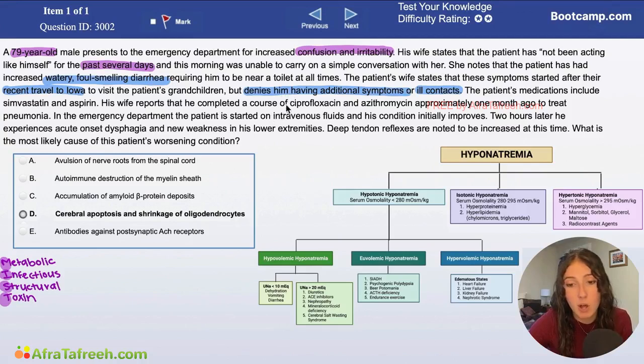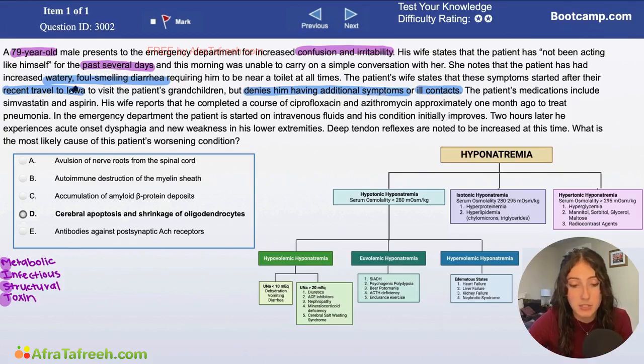And then when I think about ill contacts and his recent travel, those are great screening questions to ask about if a patient might have a traveler's diarrhea or a diarrhea contracted from food. So, the chronicity, if it happens on the same day as eating food outside, it might be something like a Staph aureus, those preformed toxins. Of course, if this patient has traveled and then eaten at a restaurant, they might have an E. coli. I think it's really important when they say that there's no other ill contacts. I think that makes it a little bit less likely that we have one of these foodborne illnesses. So that would be lower on my differential here, but with the watery, foul-smelling diarrhea and the urgency, certainly I'd be thinking about C. diff.